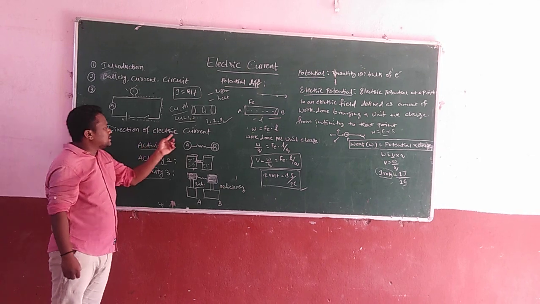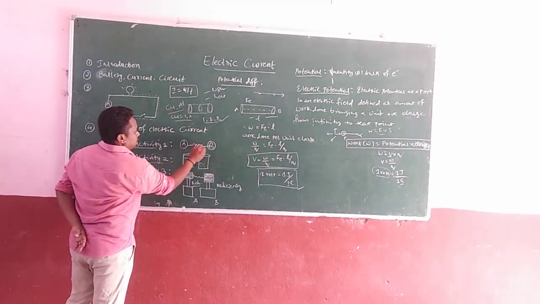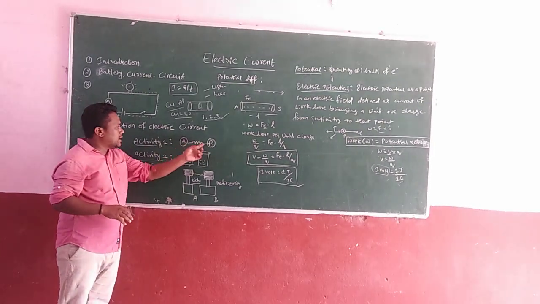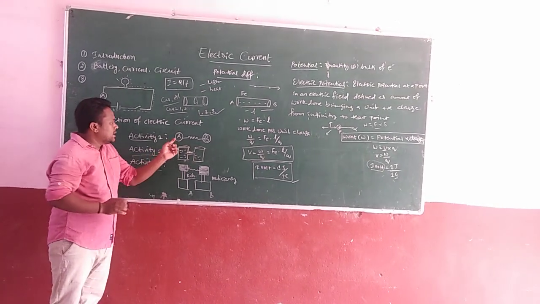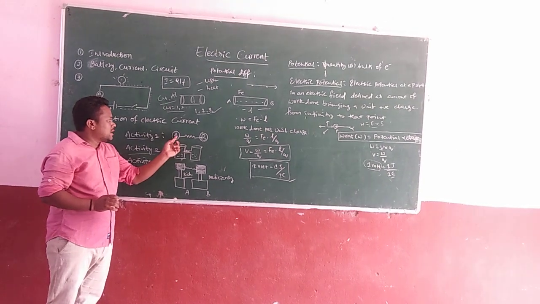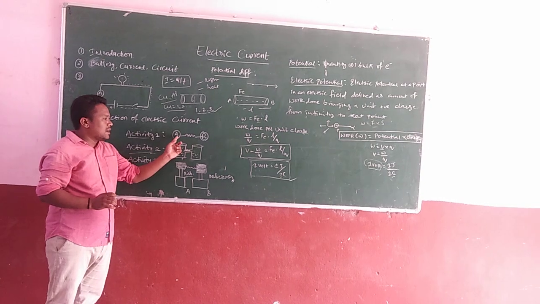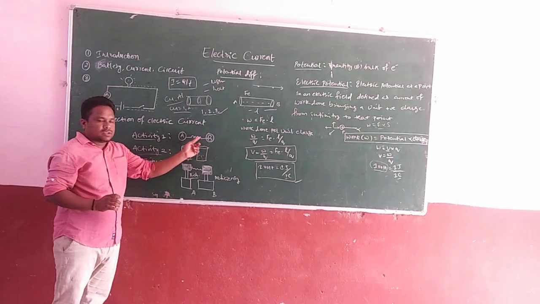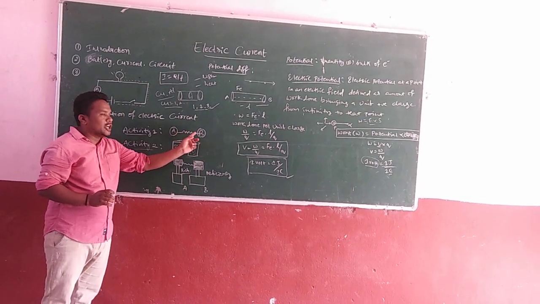Next, what is the direction of electric current? In activity 1, take two heated bodies and bring them together. A is one heated body and B is another heated body. When combined, heat is transferred from the higher temperature body to the lower temperature body. Suppose A is at high temperature and B at low temperature. Then the heat is transferred from A to B.